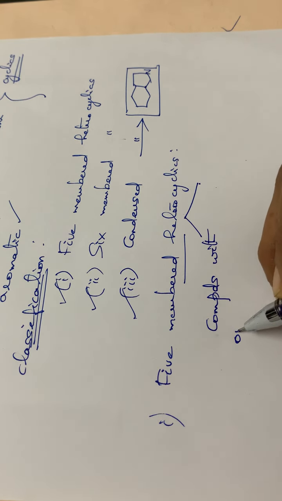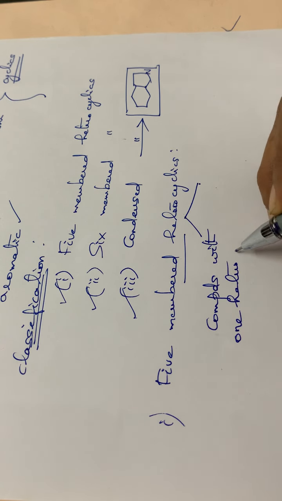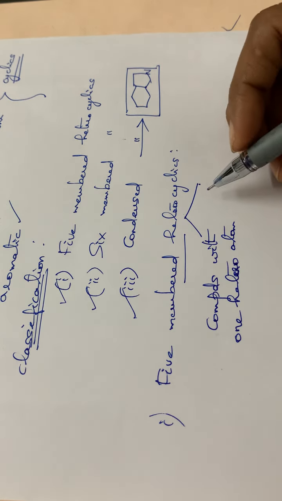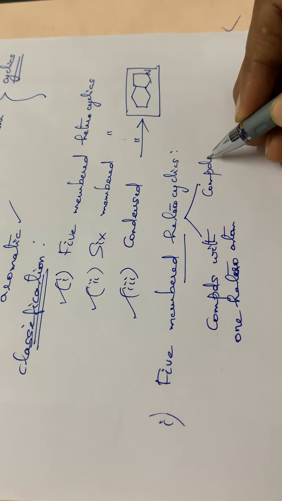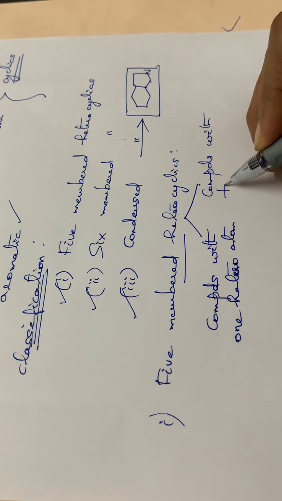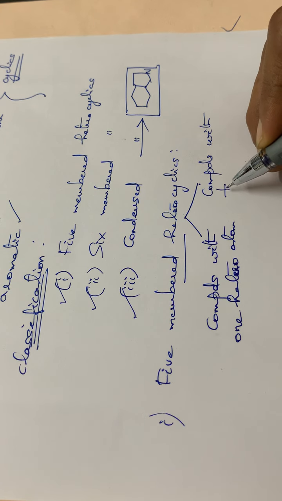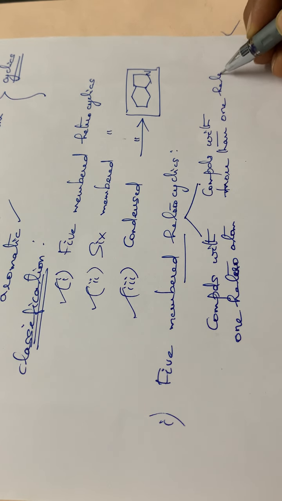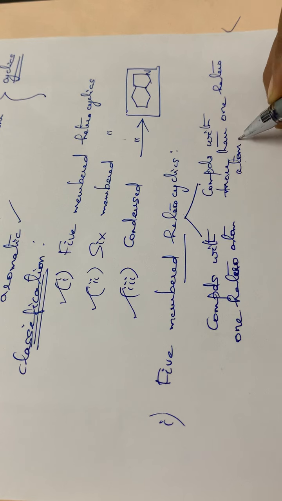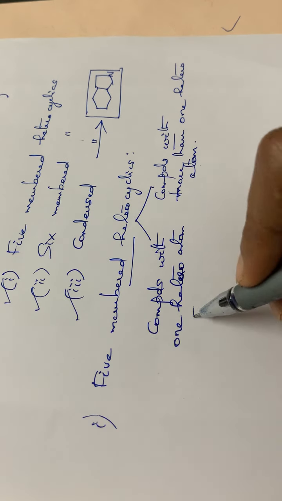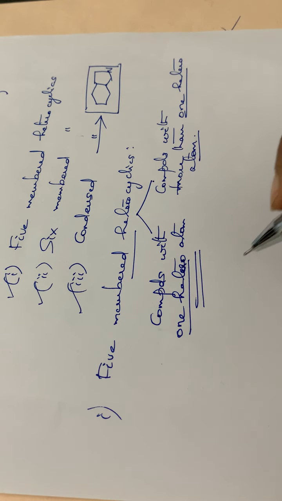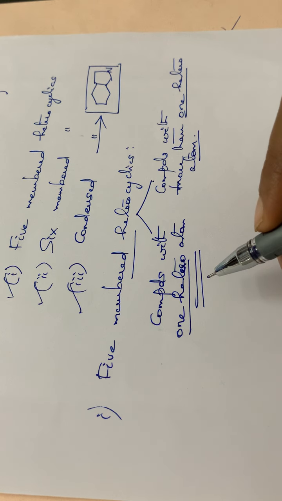Compounds with one heteroatom. Sorry for the disturbance. Our Moju is barking. So the first one is compounds with one heteroatom, and the second one is compounds with two heteroatoms, or more than one heteroatom. So first is the compounds with one heteroatom, and the second is the compounds with more than one heteroatom. First of all, we have to go through the compounds with one heteroatom.